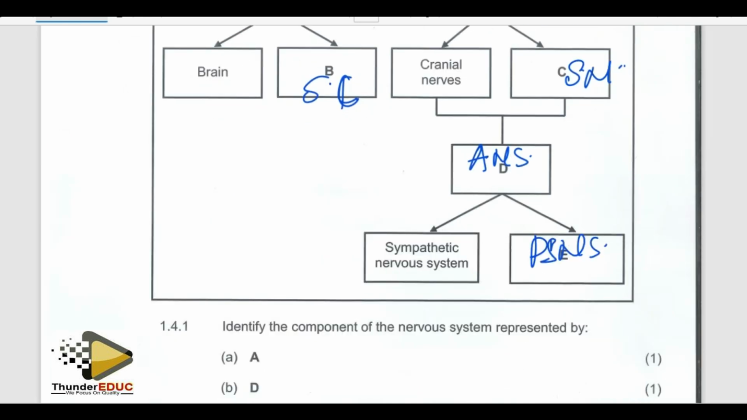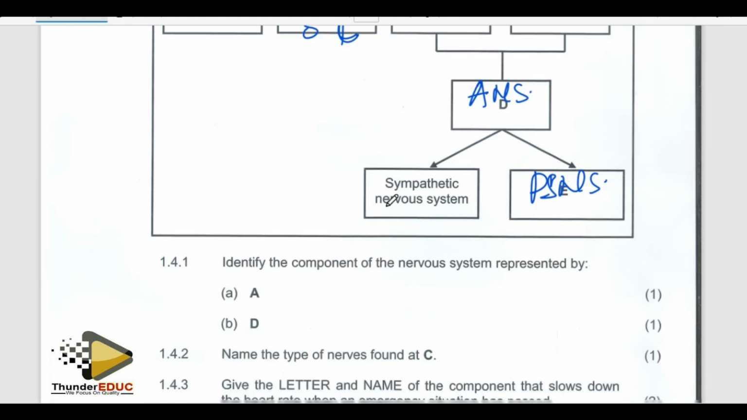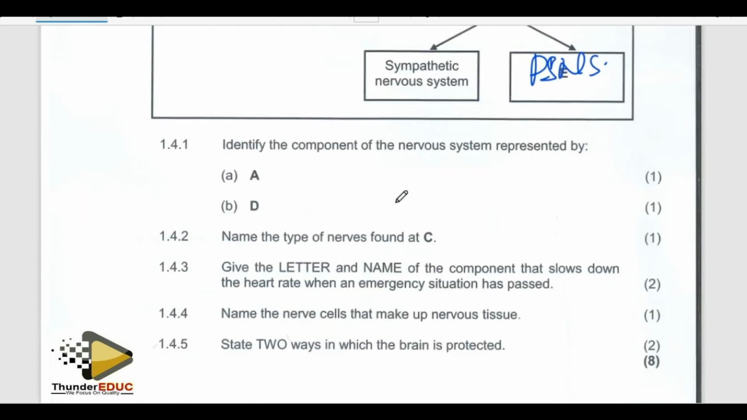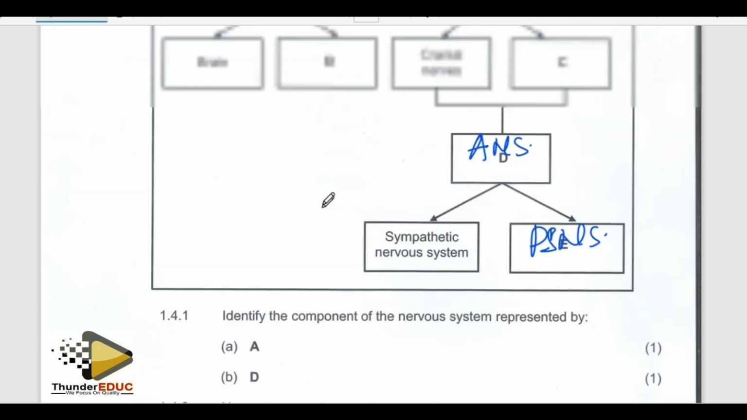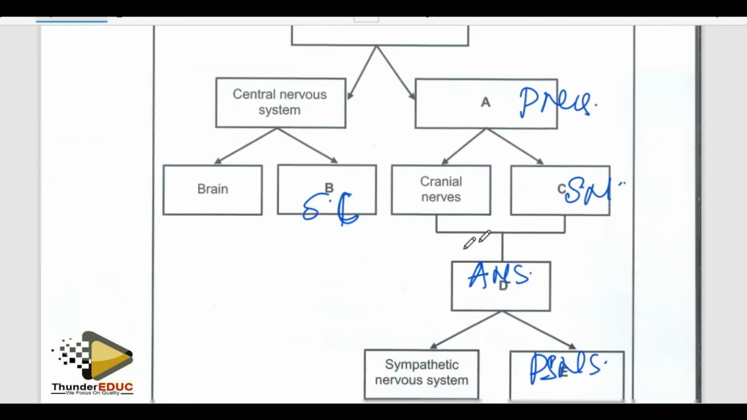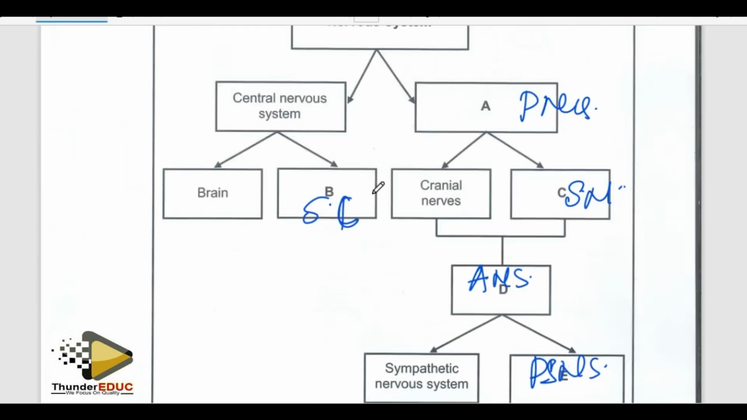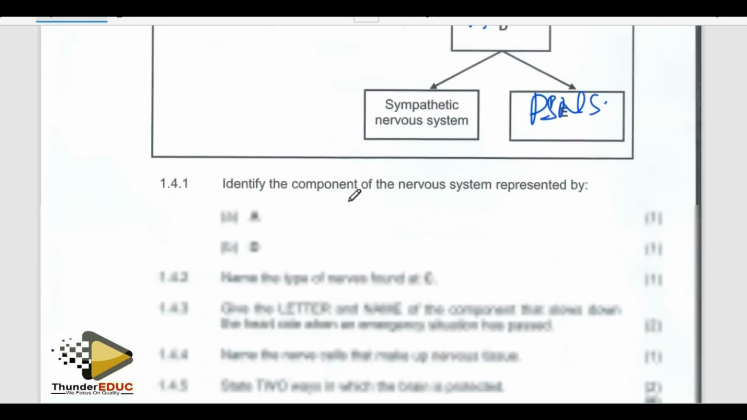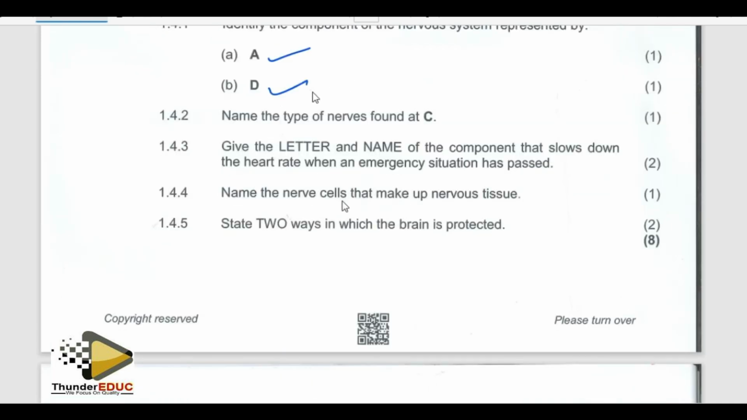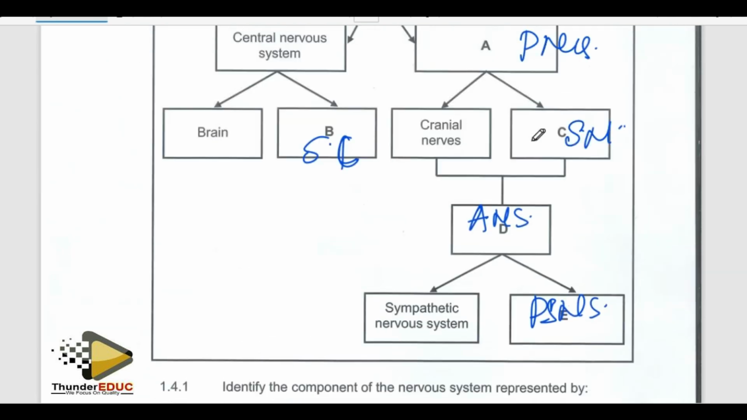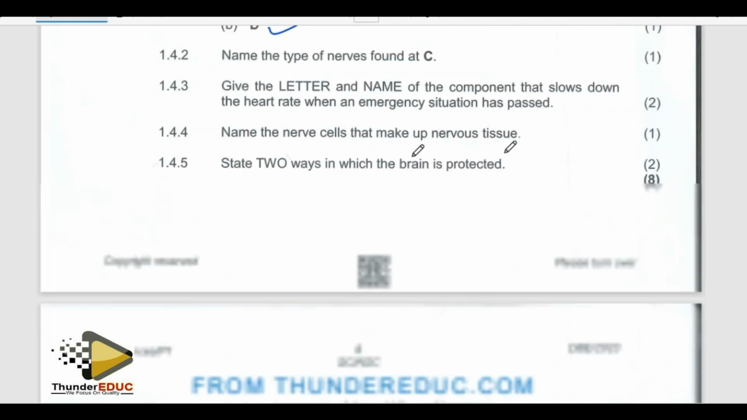All right, let's continue. They're saying identify the components of the nervous system represented above. A is the peripheral nervous system. Done. B is the spinal cord. Done. Got it right. Name the type of nerve found in C. Where is C now? It is not the nerves which come from the brain but the nerves which come from the spinal cord. That's why you call it spinal nerves. Cool. Done.